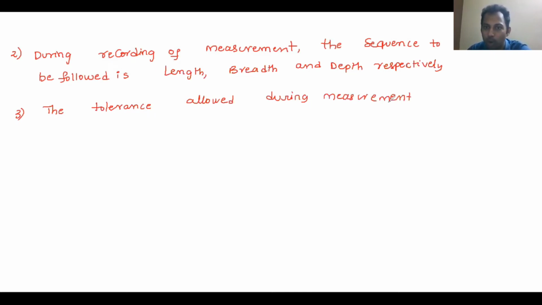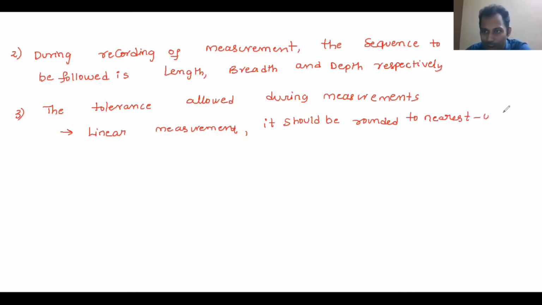If it is a linear measurement, the linear measurement should be rounded to nearest 0.01 meter.